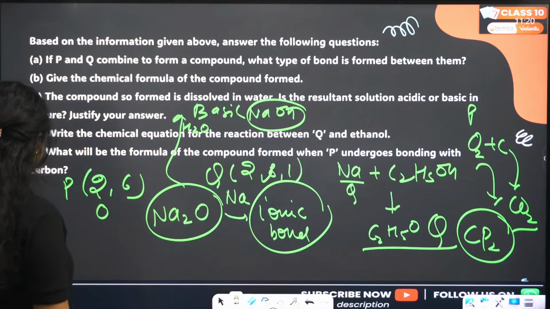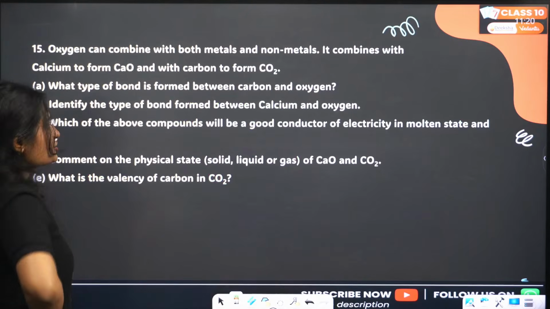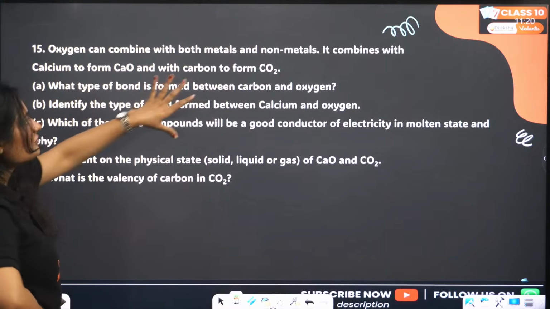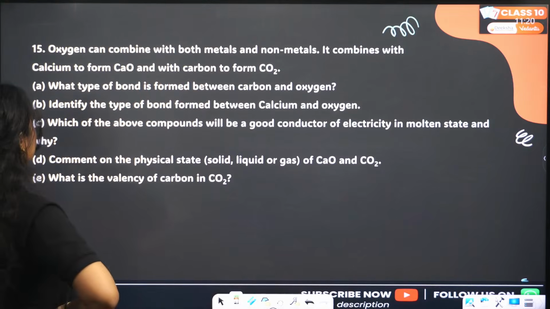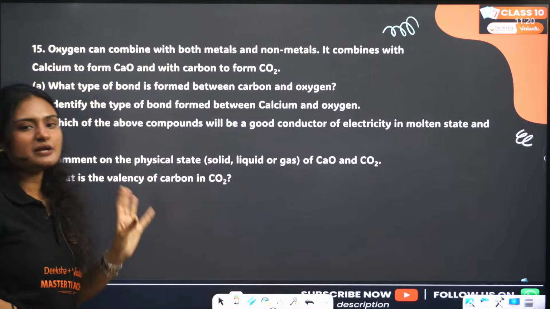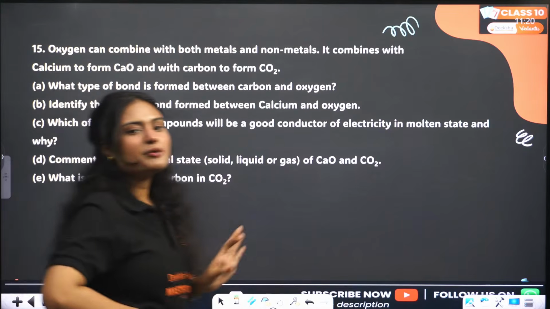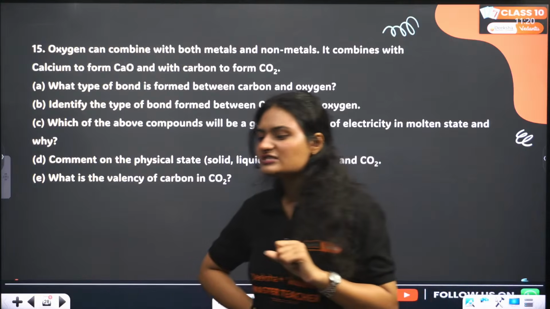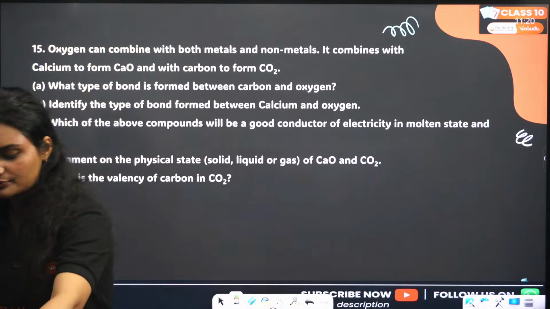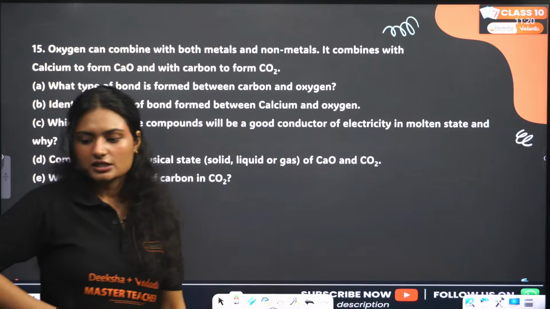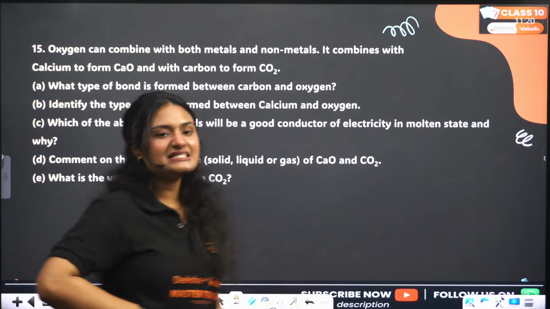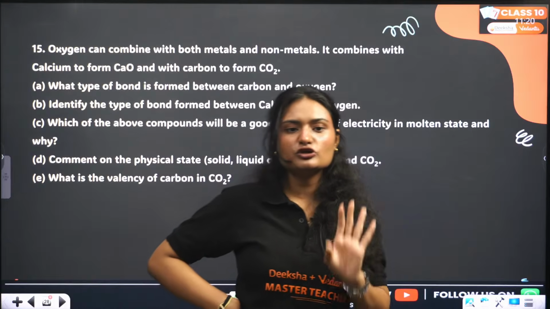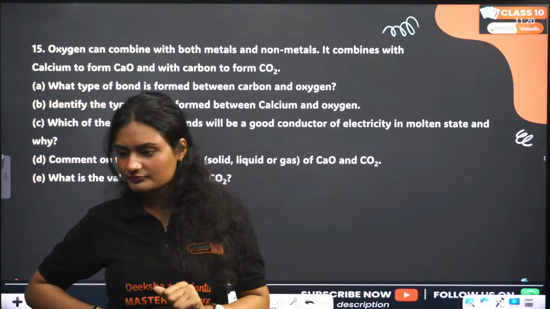Next question. Oxygen can combine with both metals and non-metals. It combines with calcium to form calcium oxide, with carbon to form carbon dioxide. What type of bond is formed between carbon and oxygen? This is sample paper. We are solving the official sample paper for the 2025-26 session.